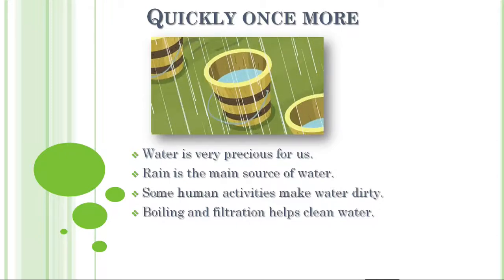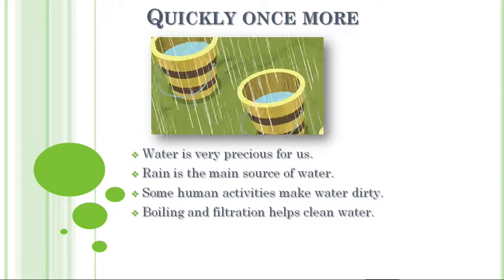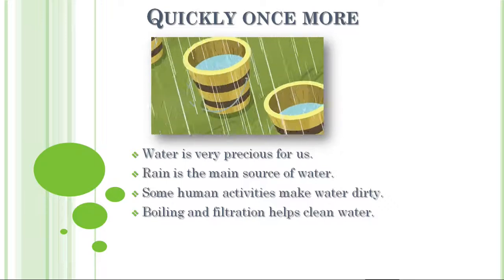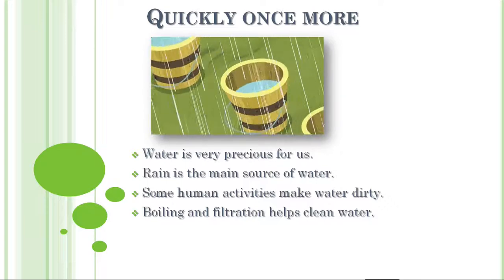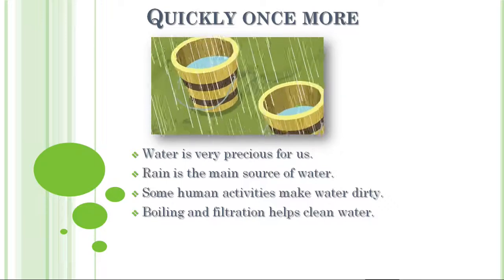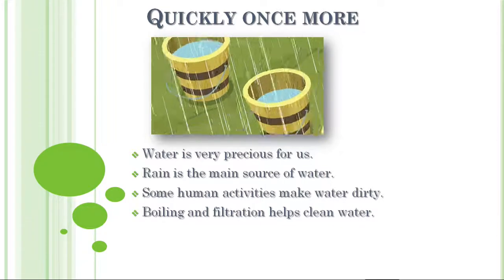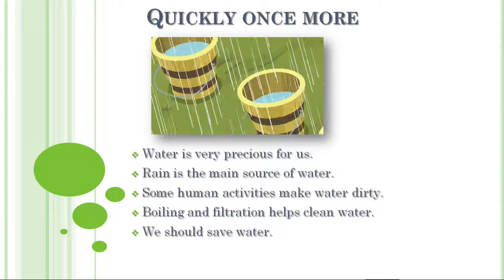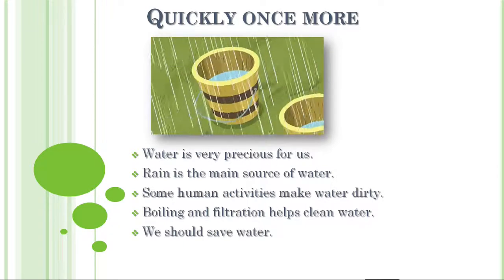If we drink unclean water, then we may fall sick, so it is better to boil or filter the water. And nowadays in every house we use the RO system, so that we can use, okay students.